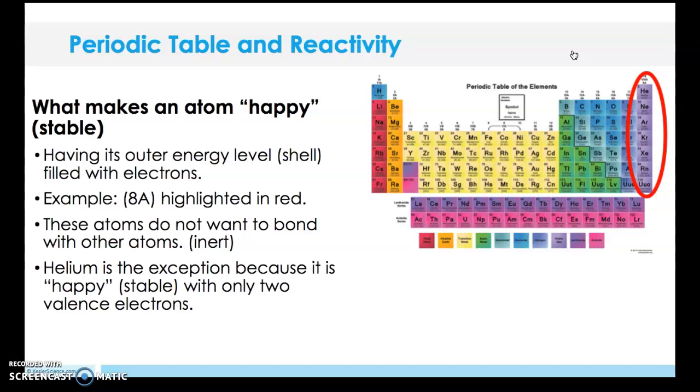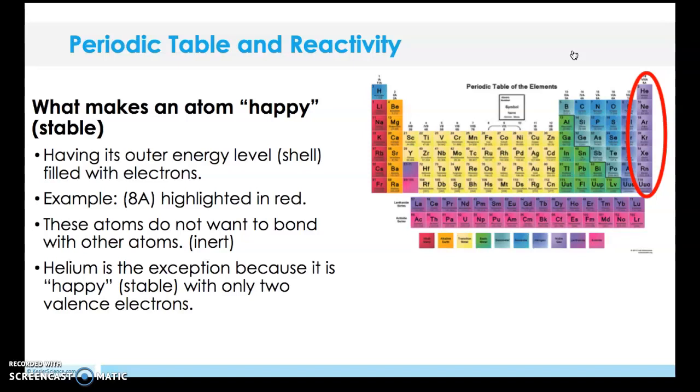These atoms, group 18 atoms, are happy atoms. They don't bond with anything. We call them inert. They're stable. Helium is the exception because it's happy or stable with only 2 valence electrons. The higher up you get in chemistry, the more you'll learn about these valence electrons.